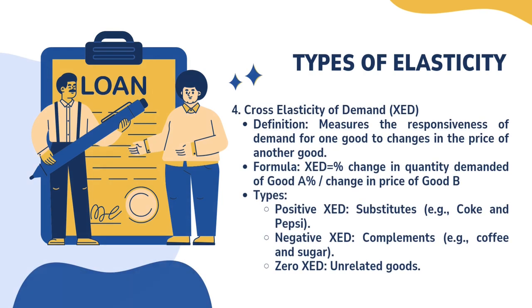Next, cross elasticity of demand, which measures the responsiveness of demand for one good to change in the price of another good. The formula we are using is the percentage change in quantity demanded of good A over percentage change in price of good B. For cross elasticity of demand, we have 3 types: positive, negative, and 0. Positive cross elasticity of demand is for substitutes such as Coke and Pepsi, while negative is for complements such as coffee and sugar, and 0 is for unrelated goods.